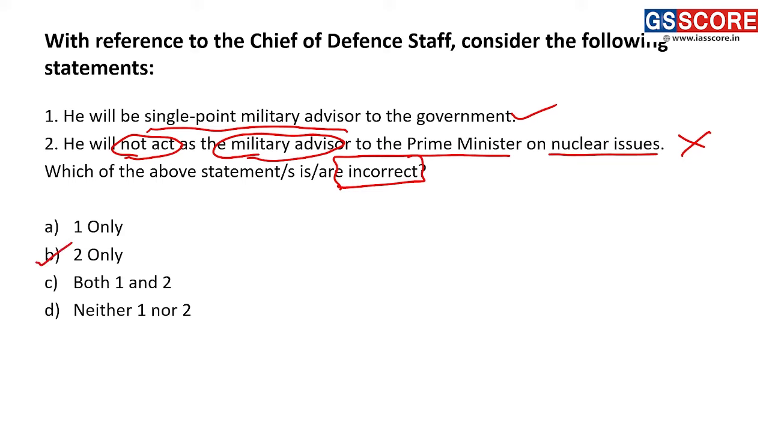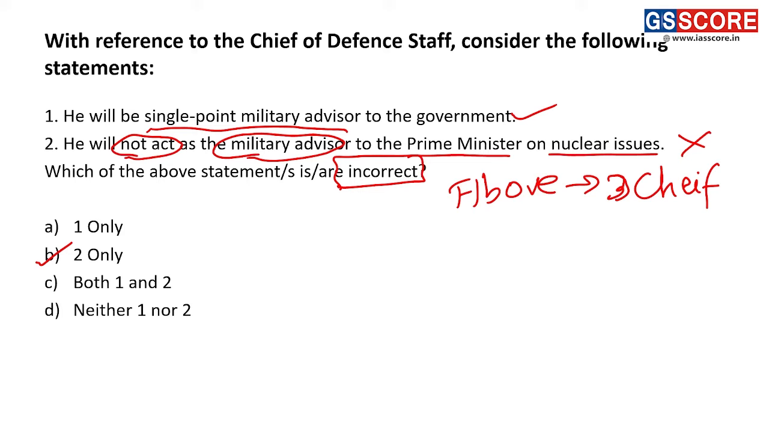Now let us look into the specifics, or the factual information, with respect to Chief of Defence Staff. So Chief of Defence Staff, as I told you, in a way is single point military advisor to the government and he is above the three chiefs. Who are the three chiefs? The Chief of Army, Chief of Air Force and Chief of Navy. All right.